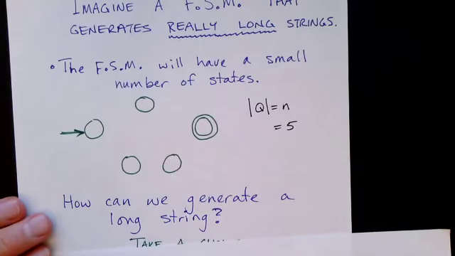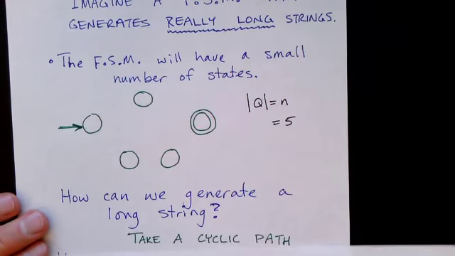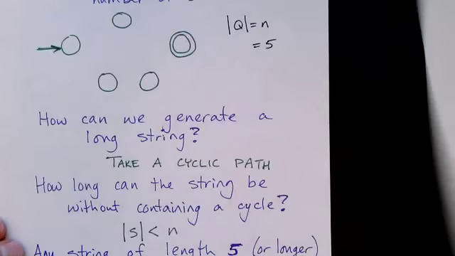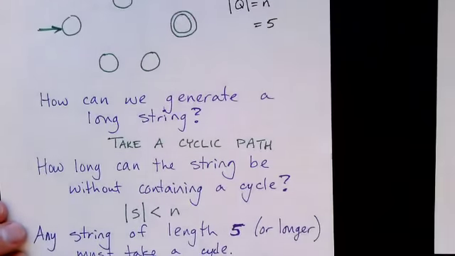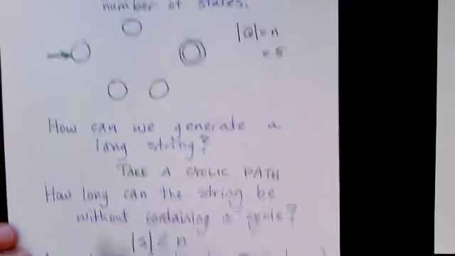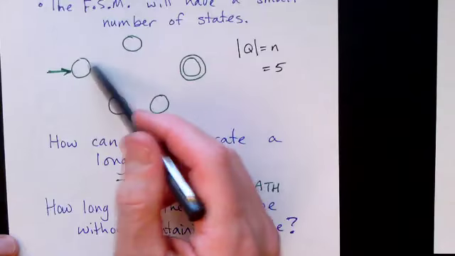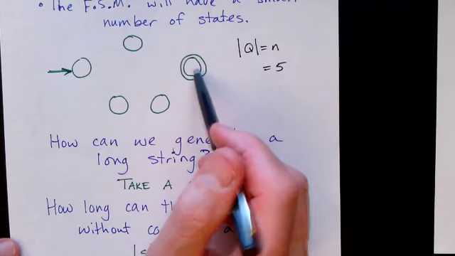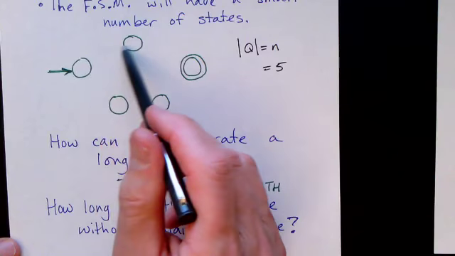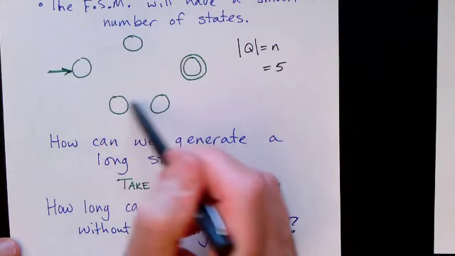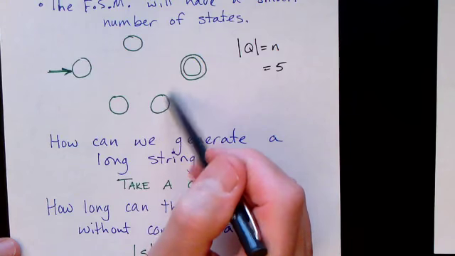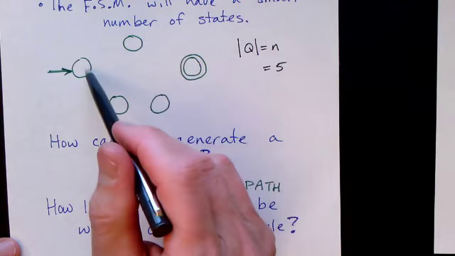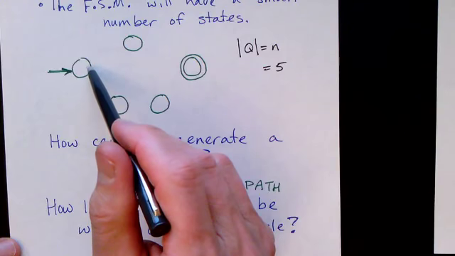And how can we generate a long string? Well, the only way we can do that is to take a cyclic path. And now the question is, how long can the string be without containing a cycle? So let's look at this. We've got 5 states, and we have to get from the initial state to one of the final states. And so in this case, it could be, let's see, 1, 2, 3, 4 symbols long. At this point, can we do 5 symbols? Can we do a string with 5 symbols without a cycle?